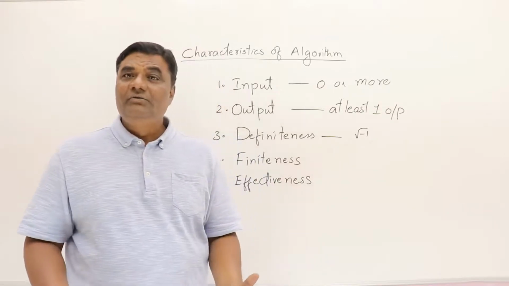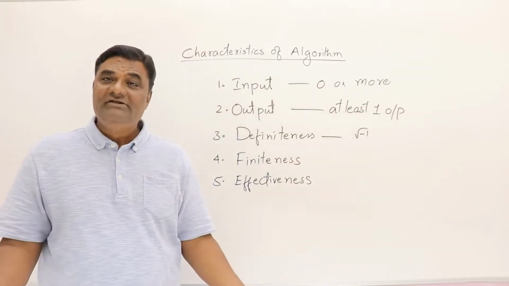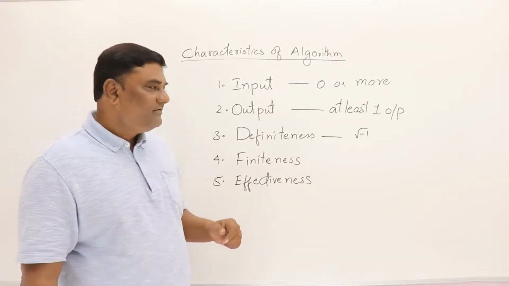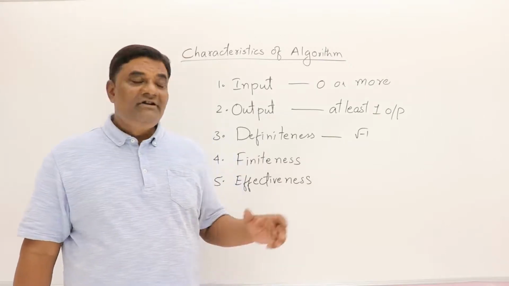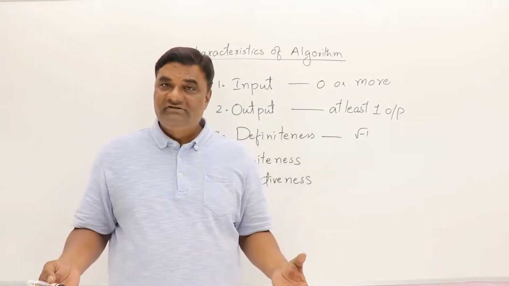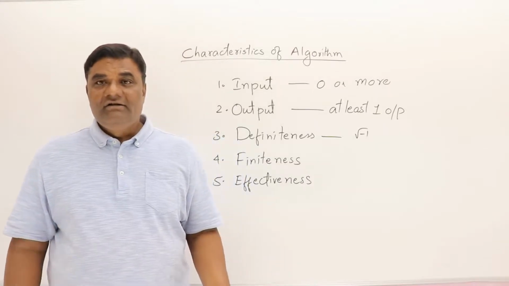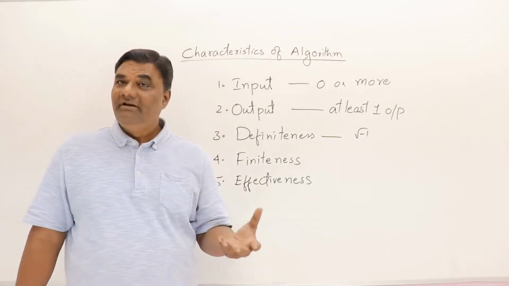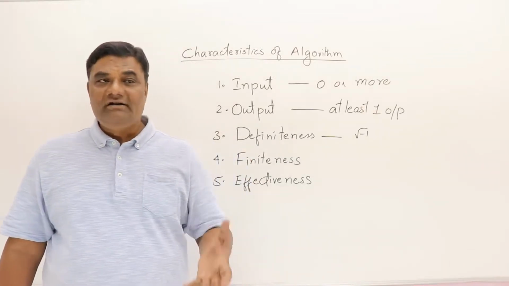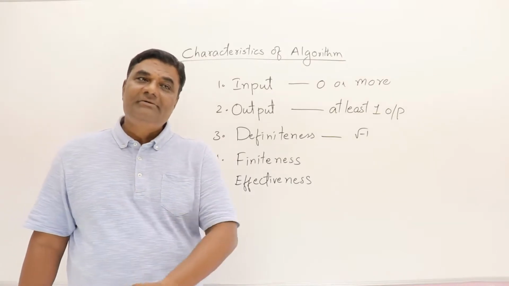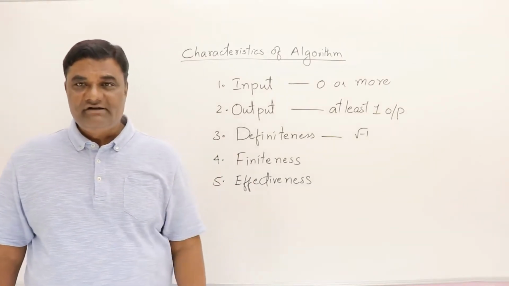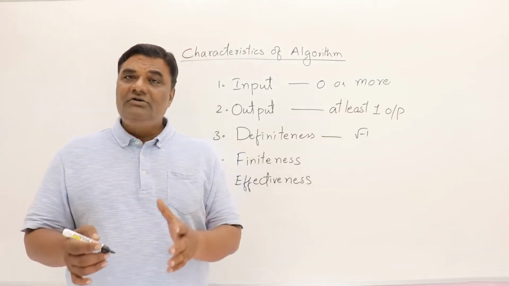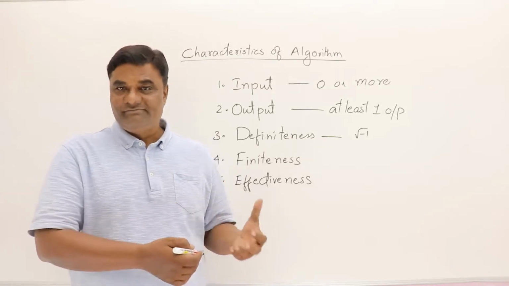Definiteness. All the steps that you are doing are known steps only. You are not doing anything magical. Right? Every step that you are doing is a known step. And finiteness. If you are preparing a dish, you will stop at some point and the dish is ready. If you are doing a chemical experiment, you will stop at some point and the solution is ready, definitely. And effectiveness. You will not do anything unnecessary in this procedure.